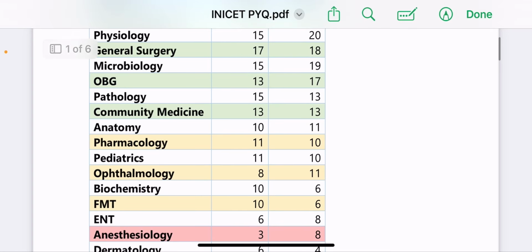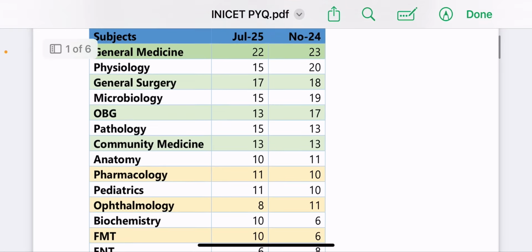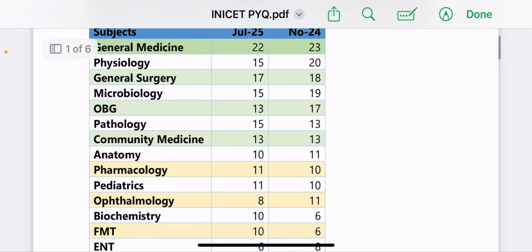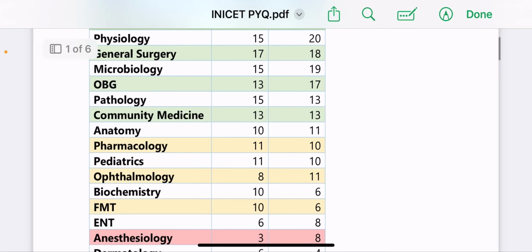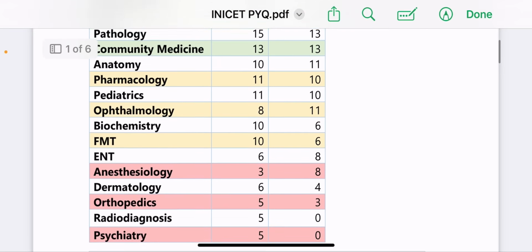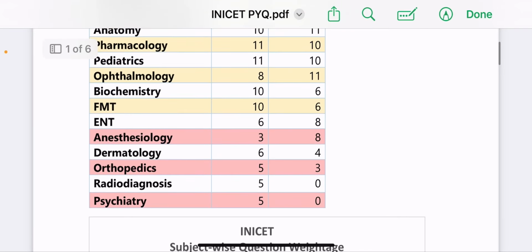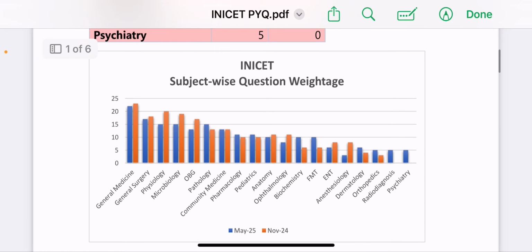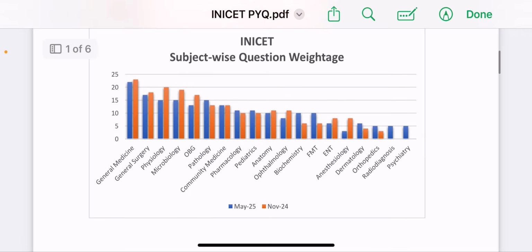So you can go through this, guys, and some of the certain subjects like biochemistry, FMT, they also have quite a good number of questions in July 2025, but there were only 6 questions in November 2024. So certain alterations are there. So this is the subject-wise weightage. And I have made a graph also, guys, about the May 2025 and November 2024 exam subject-wise Inicet weightage.